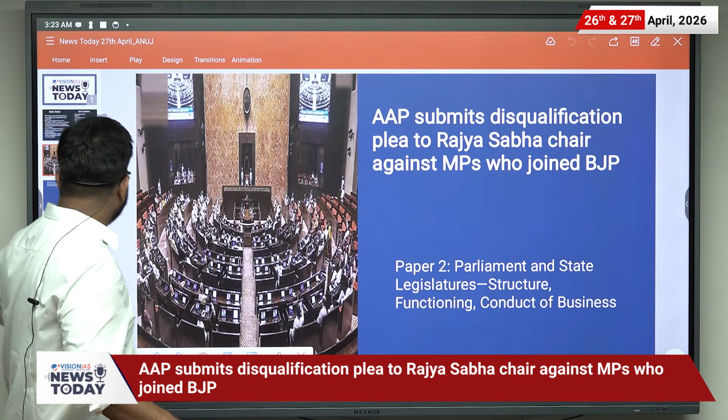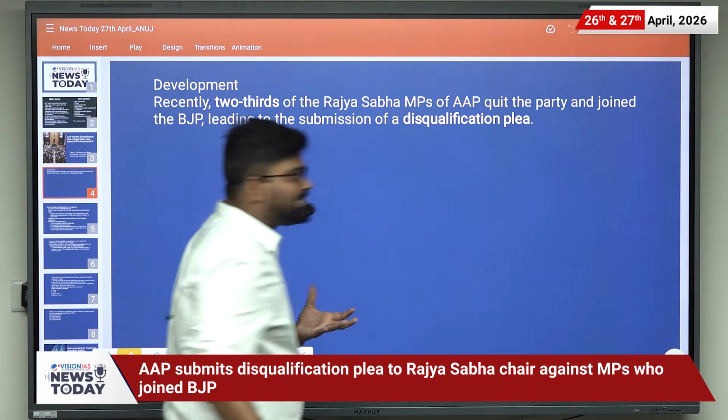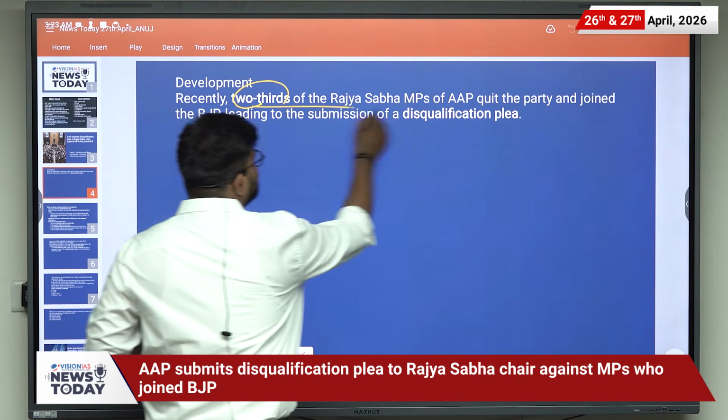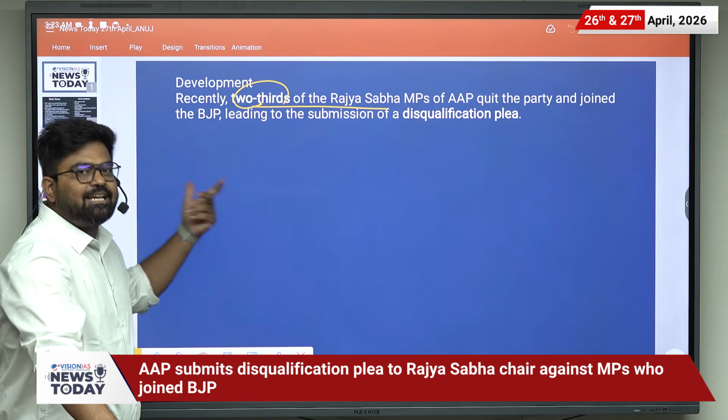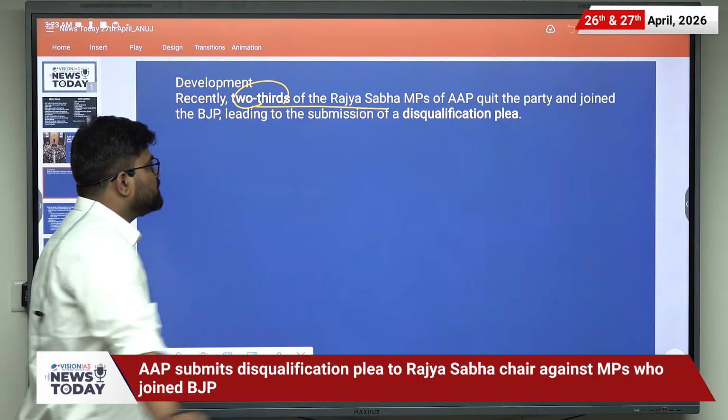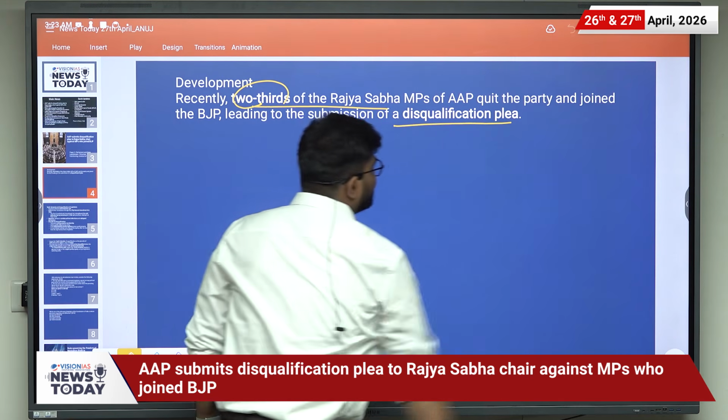First of all, the development. The development is that 2/3 of the Rajya Sabha MPs of the AAP have quit the party and joined the BJP, leading to the submission of a disqualification plea.